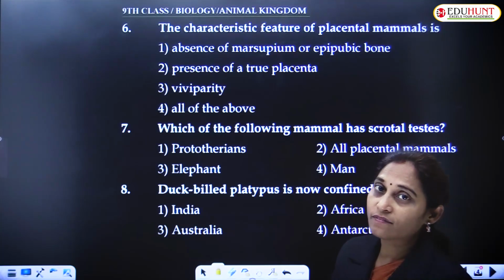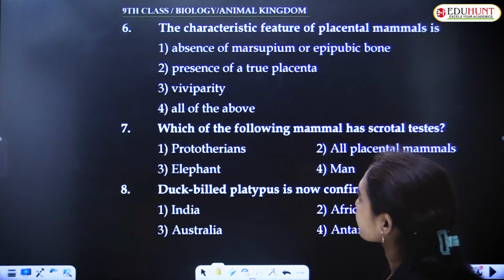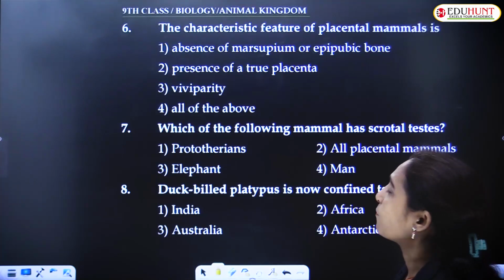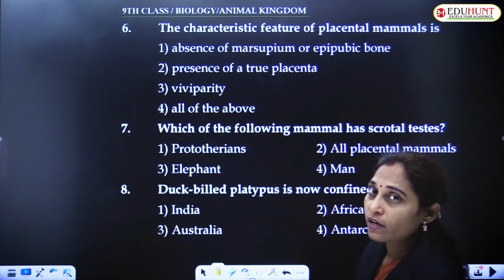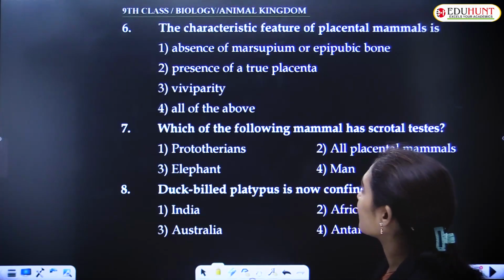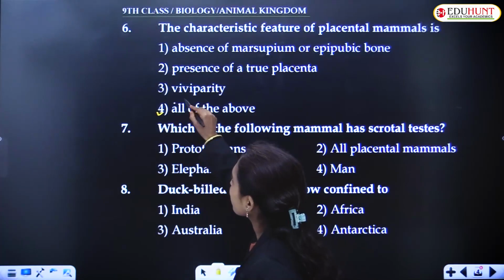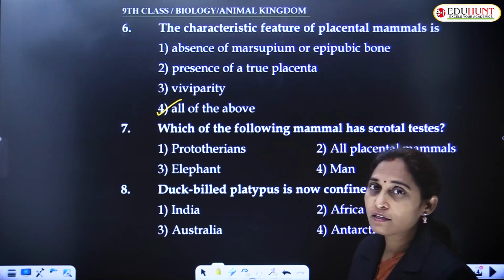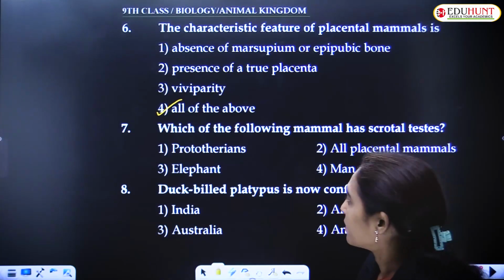The characteristic features of placental mammals are absence of marsupium or epipubic bone, presence of a true placenta, viviparity, all the above. So, all the above characters are characteristic features of placental mammals.